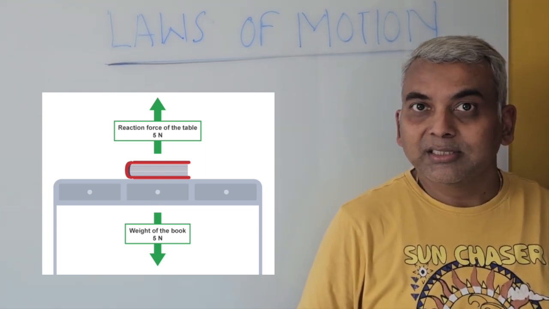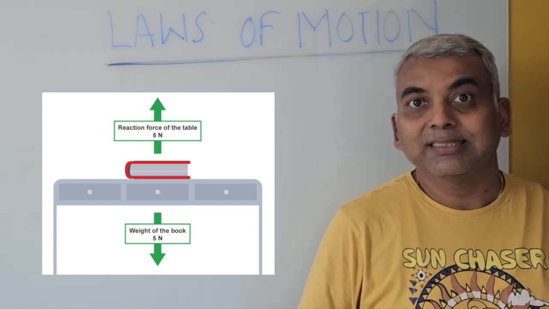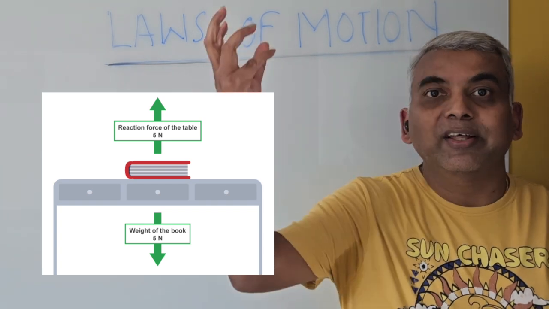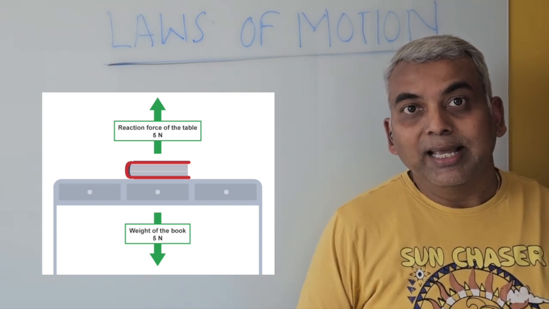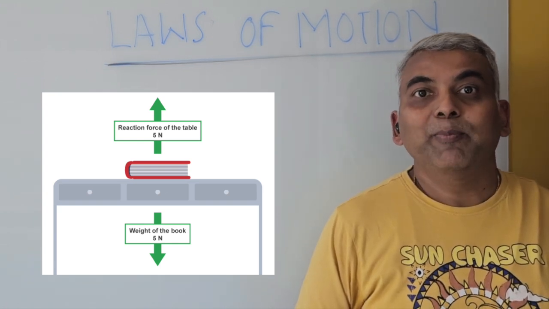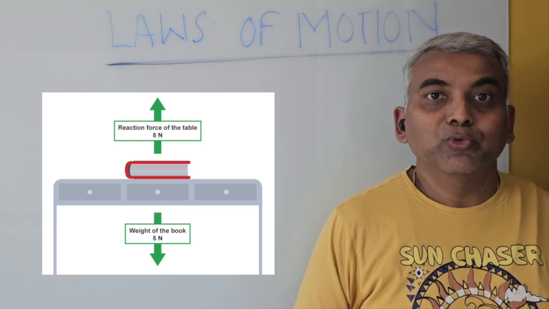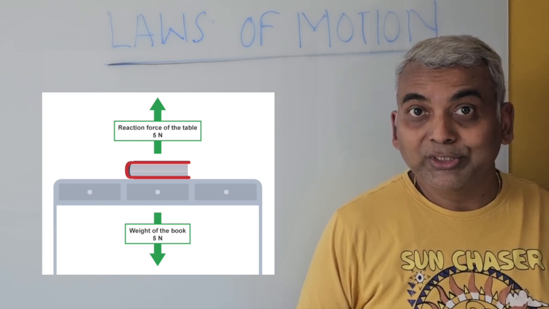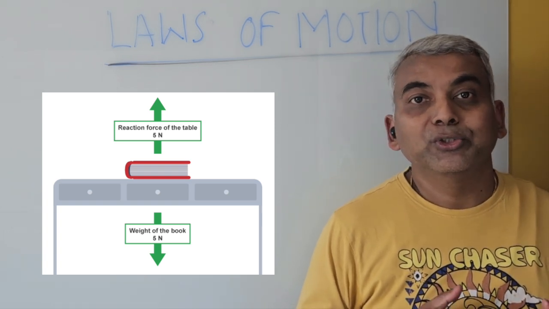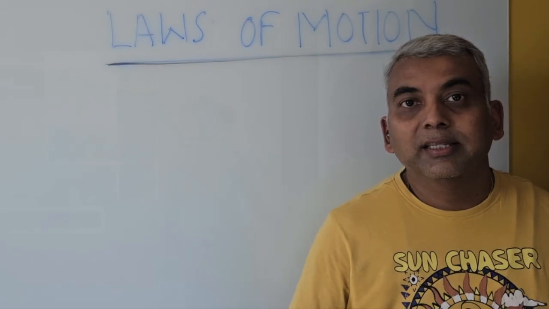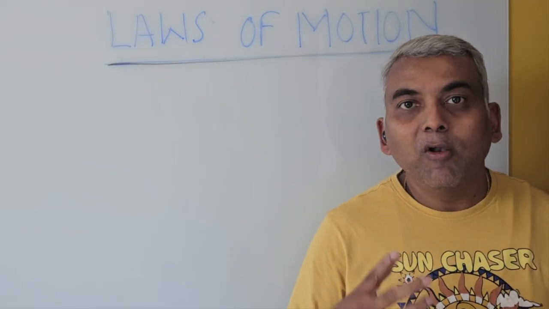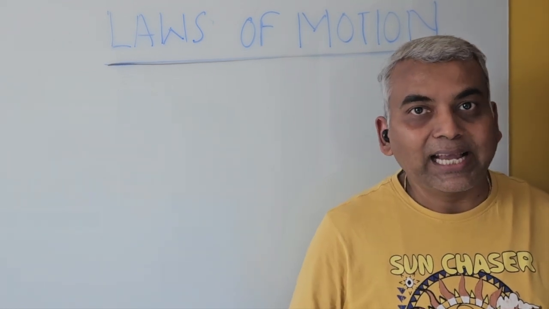Now we see only one force, which is the weight of the book. To balance this, we can argue that the table is exerting a force equal to the weight but in the opposite direction. This force exerted by the table on the book is called the reaction force, and it balances the force due to weight. The reaction force is equal and opposite to the force due to the weight of the book. This satisfies Newton's third law of motion, which states that forces always exist in pairs, action and reaction force.